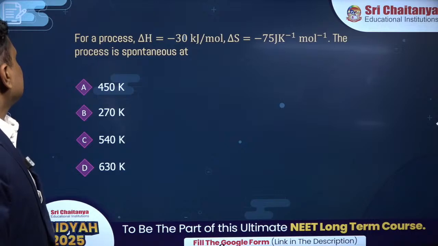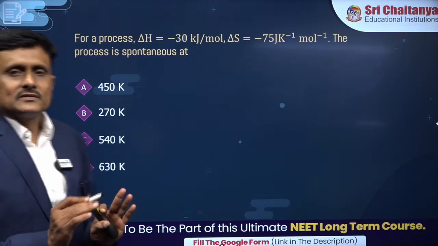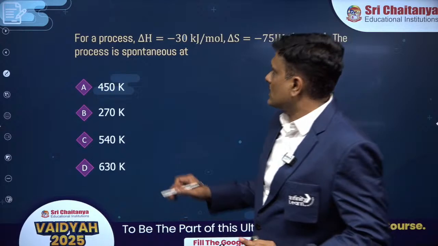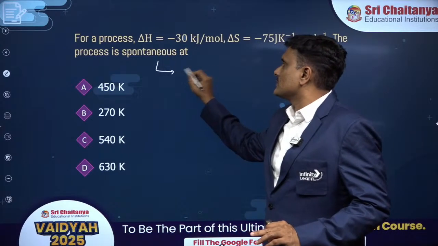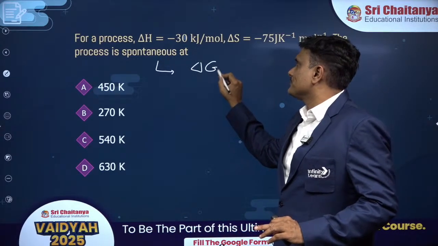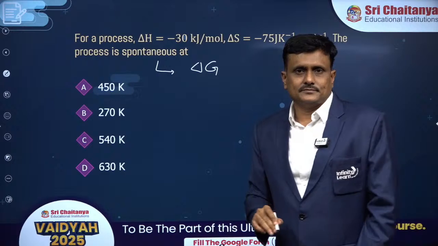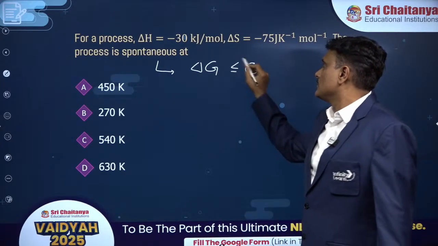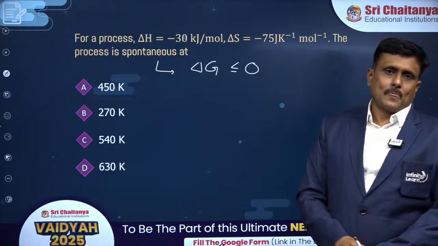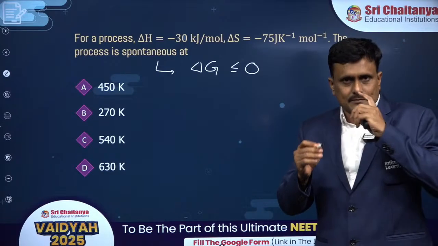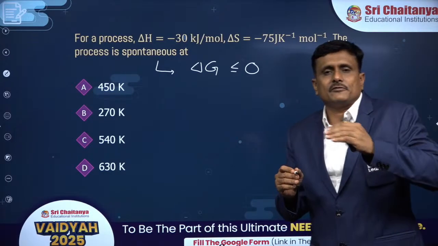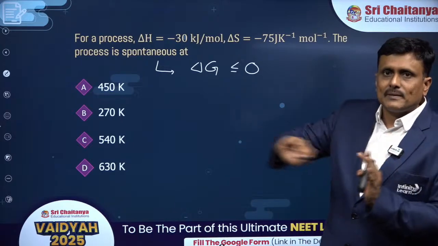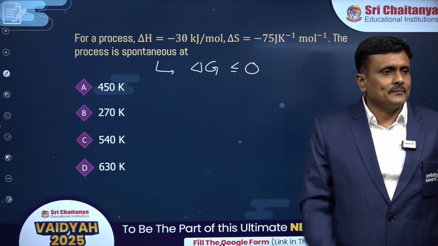Now listen to this. The process is spontaneous at what temperature is asked. Now when we talk about the spontaneity, you know that delta G will tell you the story. Remember, the spontaneity criteria starts from delta G equal to 0. From equilibrium, the spontaneity starts. If you are pushing it in the forward direction, it is spontaneous in the forward direction. If you are pushing in the backward direction, it is backward.